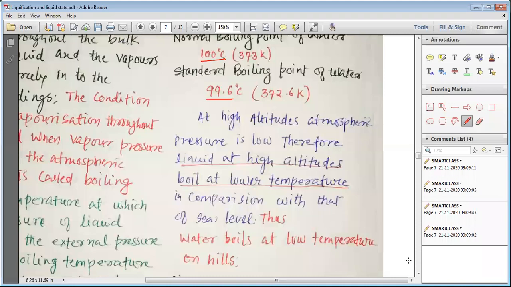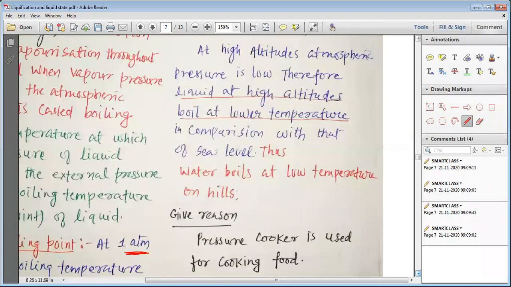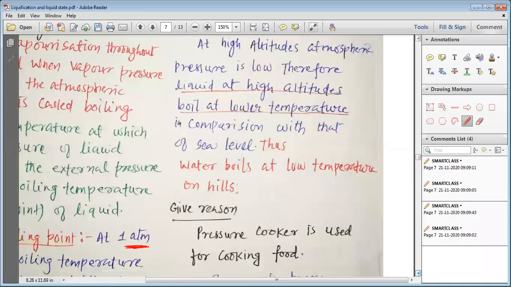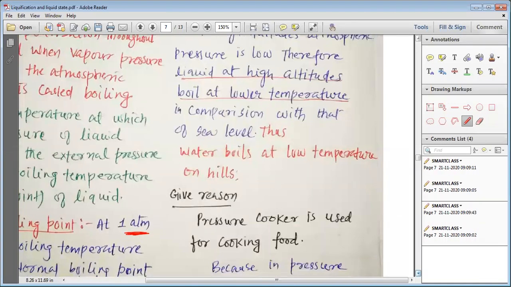We have seen that the normal boiling point of water is 100 degrees centigrade, but the standard boiling point is 99.6 degrees centigrade. At higher altitudes, the liquids start boiling faster because the atmospheric pressure is lower, and that is why the vapor pressure can more easily become equal to the atmospheric pressure, and that is why water boils at low temperature on hills.